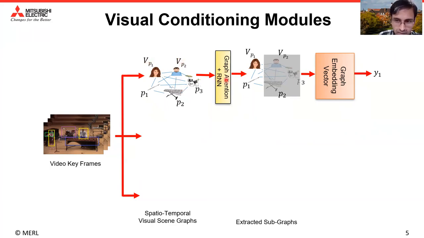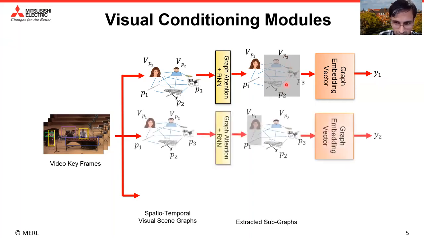Next, a graph attention network with an RNN extracts an embedding of a potential sounding object from this graph denoted by YI. This is done by creating dynamic masks on the graph. This process is then applied recursively to extract the embeddings of other potential auditory sources in the graph as well.